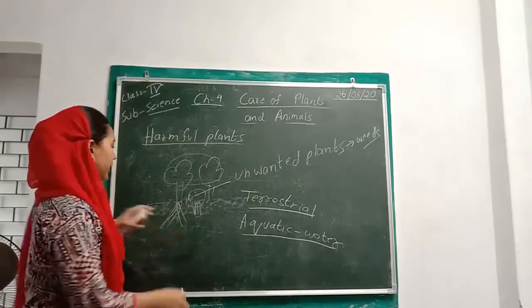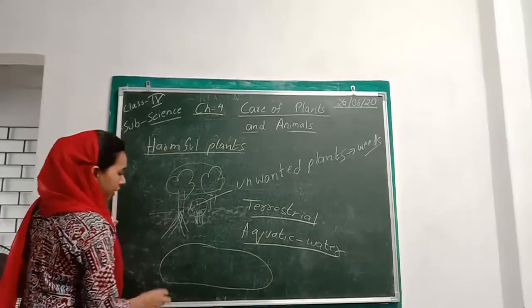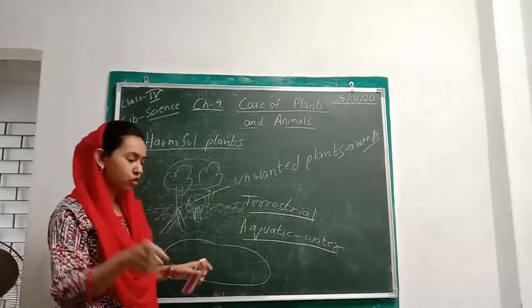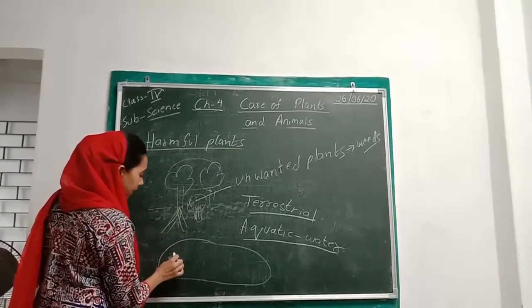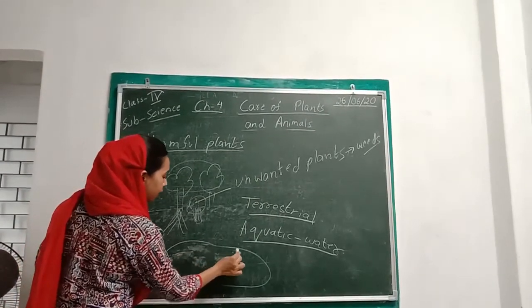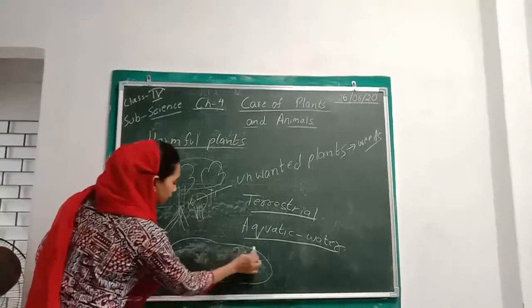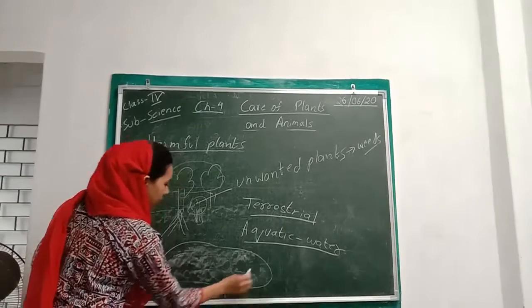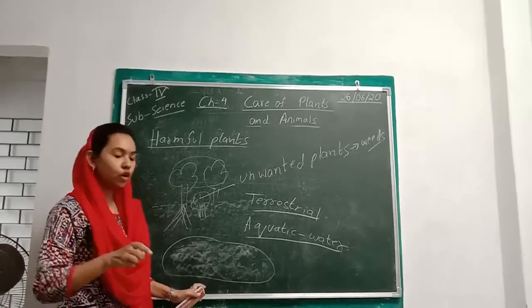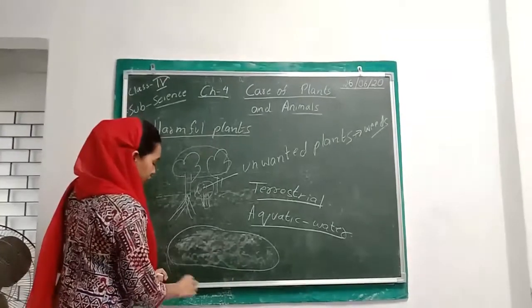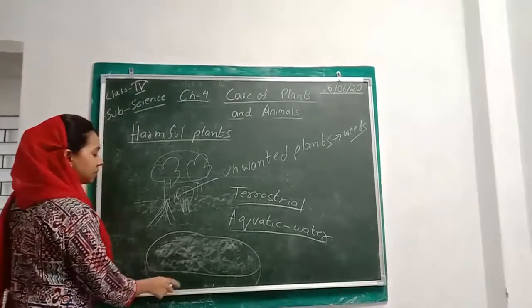In a similar way, like I gave you the example here, if there is a pond, what happens? Small planktons or really small plants are there. They can cover this entire pond. As a result, after some time there will be a deficiency of oxygen. Inside this pond there are living things, right? There are fishes and other organisms, and there are plants as well.